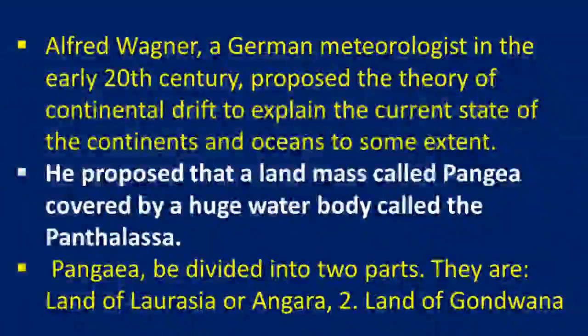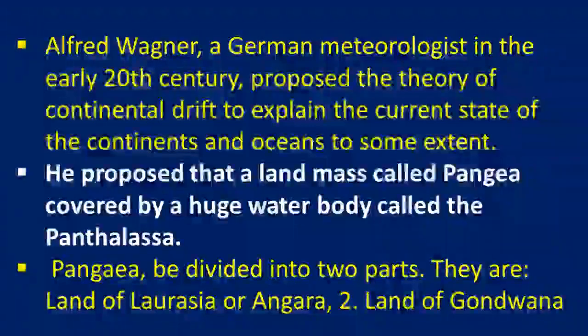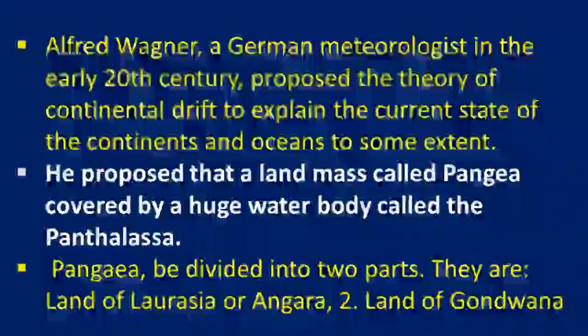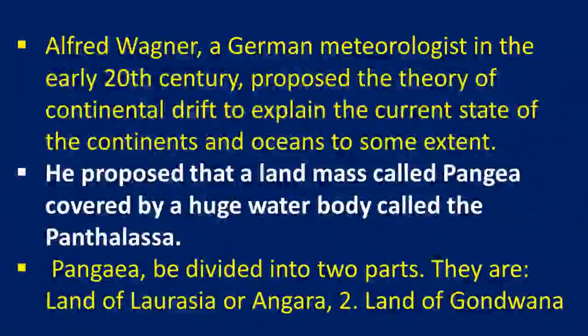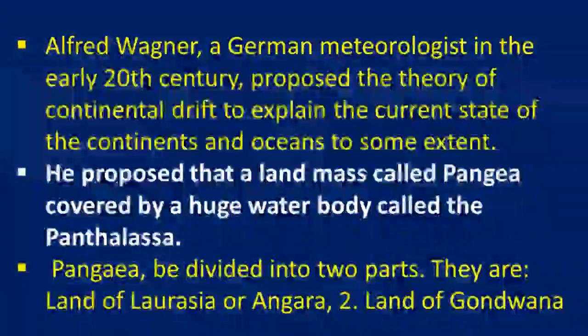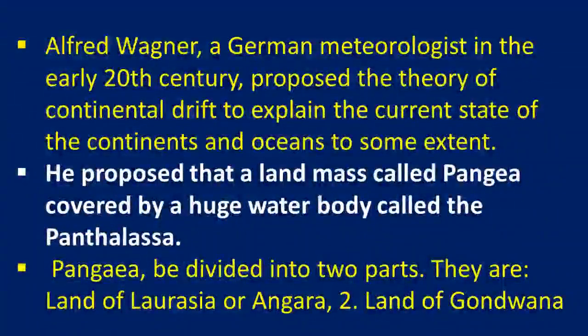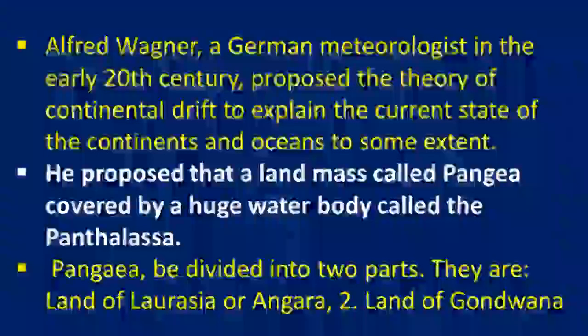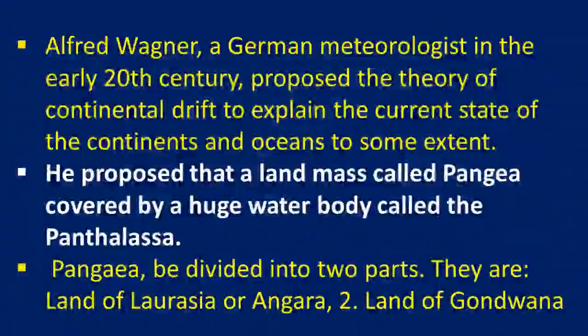Alfred Wegener, a meteorologist, was the scientist who did research on the formation of the Earth. In the early 20th century, he proposed a theory called the continental drift theory, to explain the present status of the Earth. He proposed that a land mass called Pangaea was surrounded by a huge water body called the Panthalassa. Pangaea is the land mass, and Panthalassa is the water body. So Pangaea divided into